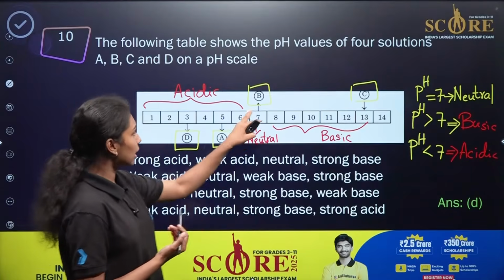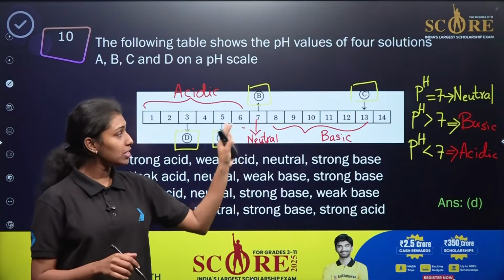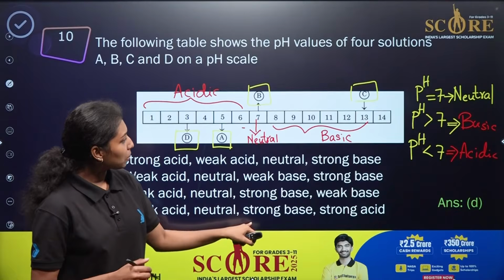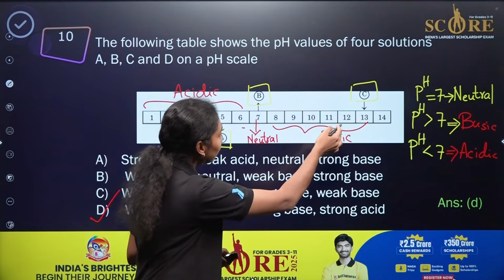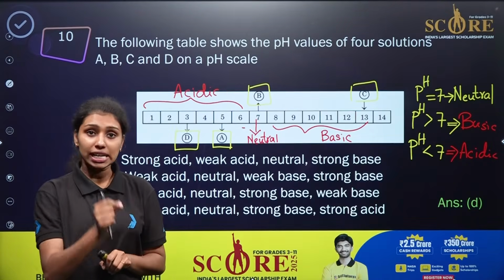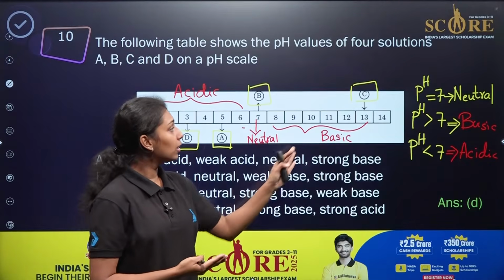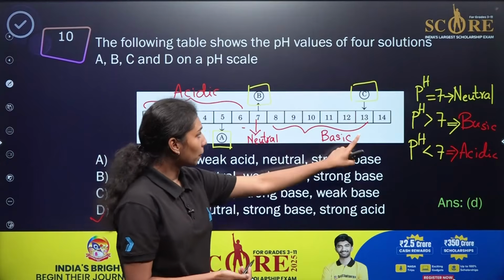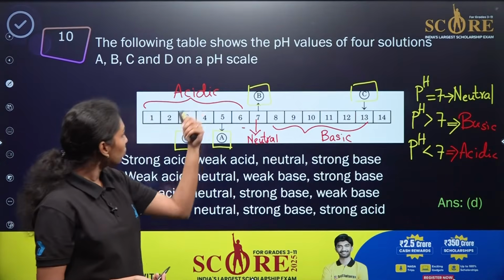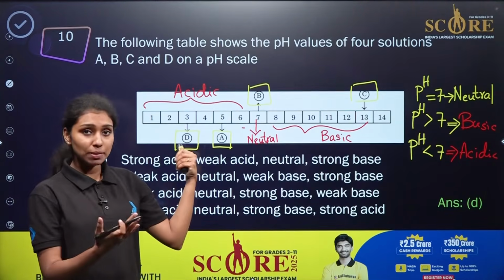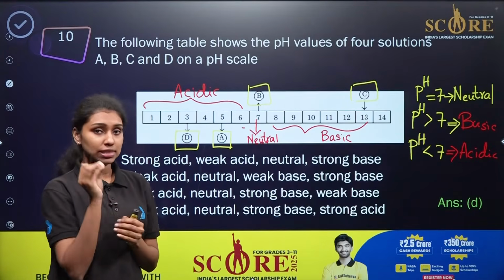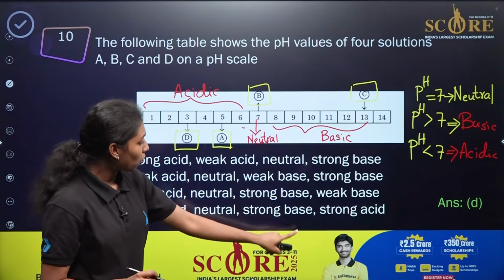Then what about the case of B? B means pH is equal to 7, which means this is the neutral solution. Then what about the case of base? C is given here with pH equal to 13, which means pH is more than 7, so this will be the strong base. C will be the strong base. Then what about option D? D belongs to the acidic solution. It has a very low pH of 3, which means this is a strong acid.